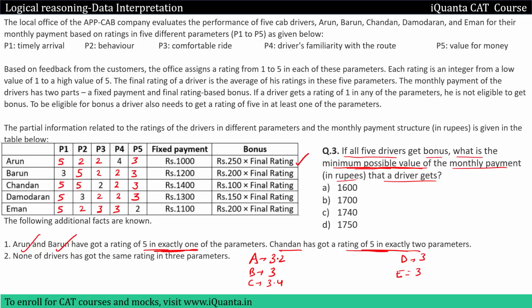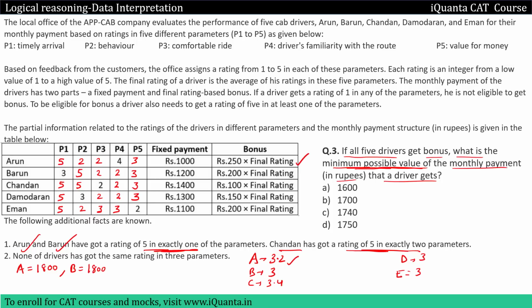I can easily calculate the monthly payment of all these drivers. For A, it will be fixed payment of 1000 plus 250 into final rating. So 250 into 3.2 for Arun, it will be 800. Okay, so 1000 plus 800, that means 1800, right? For B, we have 1200 plus 200 into final rating of B. So 200 into 3, 600. 600 plus fixed payment 1200 will give us 1800 again.